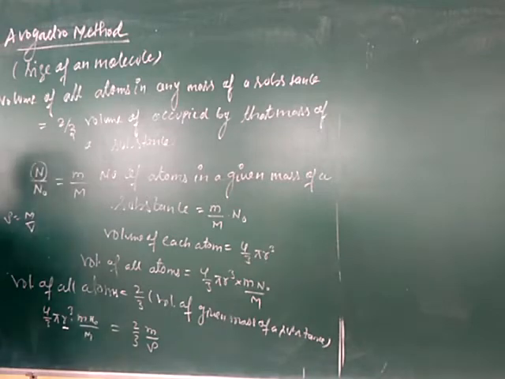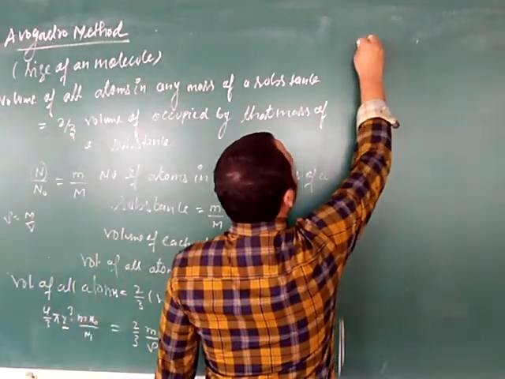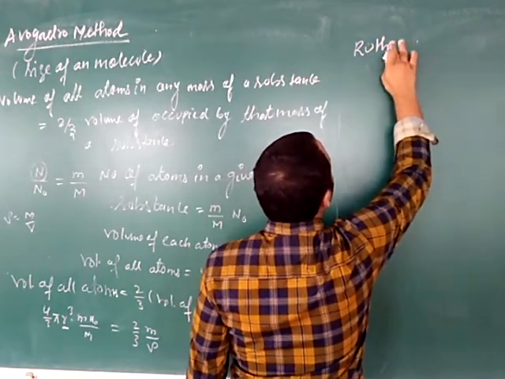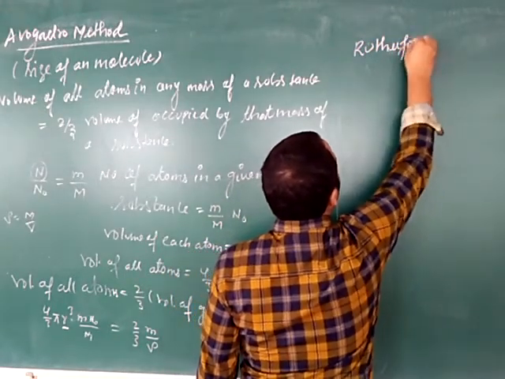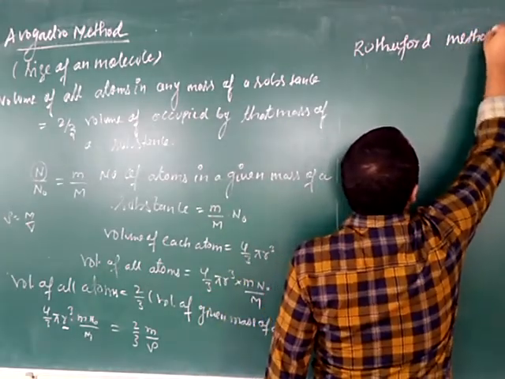Okay, now next method is the Rutherford method.